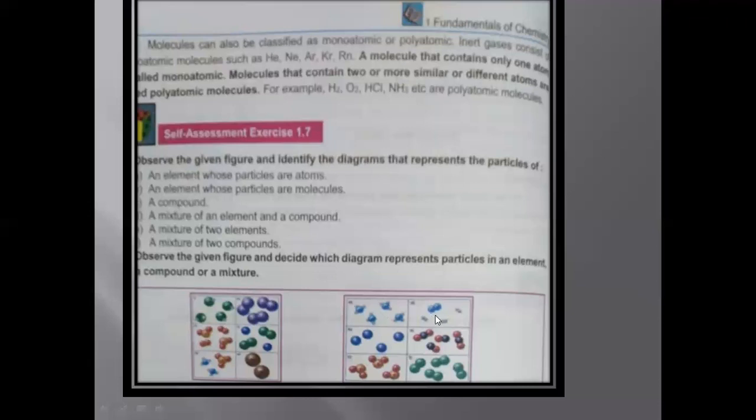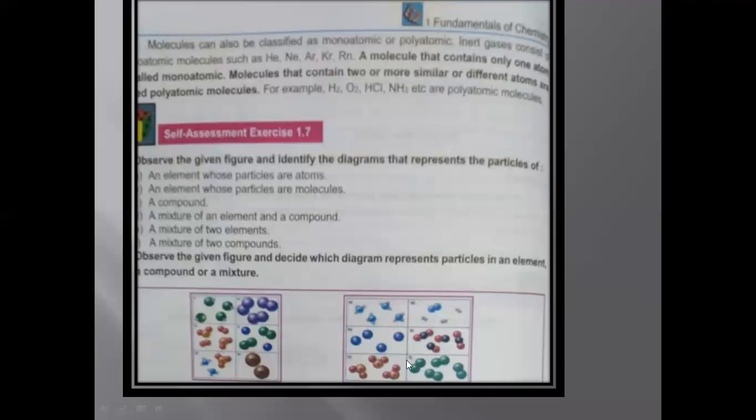Okay, and this one, all these are elements: similar ball, atomic, and similar ball, similar ball. So these are elements. Okay, this box is for the elements. So an element whose particles are molecules, this box. An element whose particles are atoms, and this one, a mixture of compounds, because this mixture is made up of three atoms, and so this compound is made up of three atoms, and this compound is made up of two atoms. So we have three-atom containing molecules and two-atom containing molecules. So this box is for a mixture of compounds.